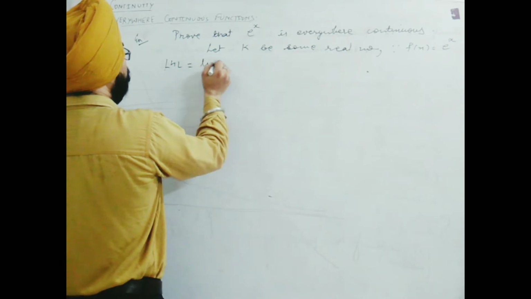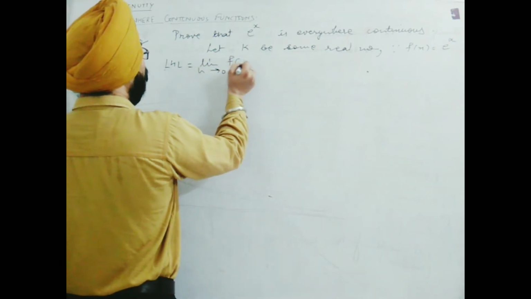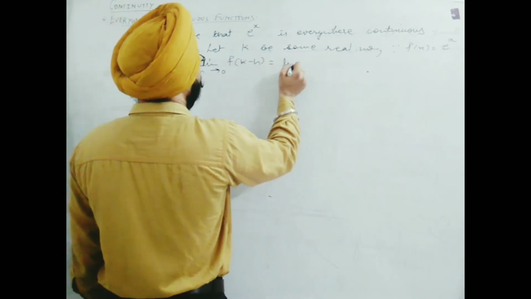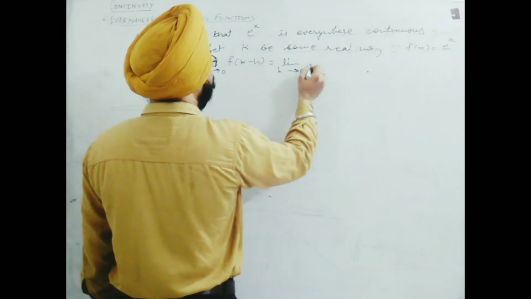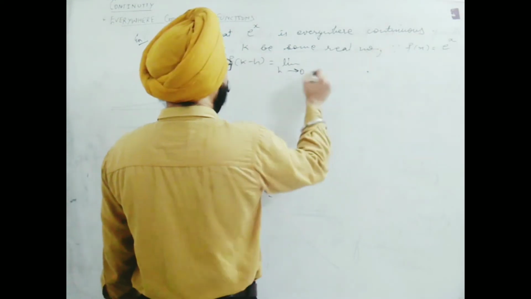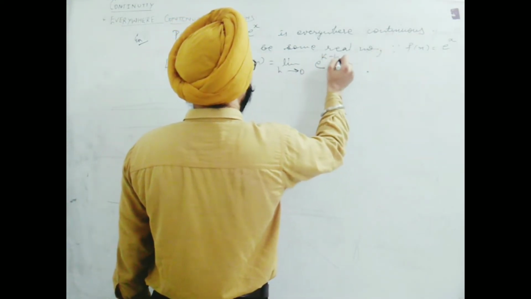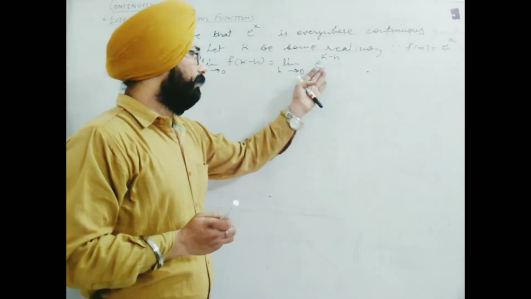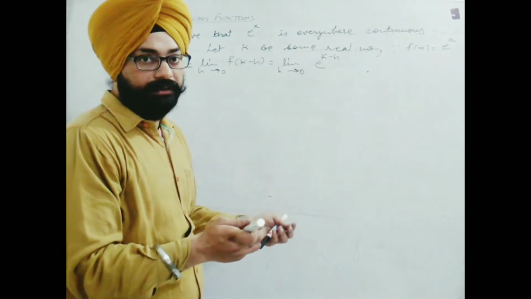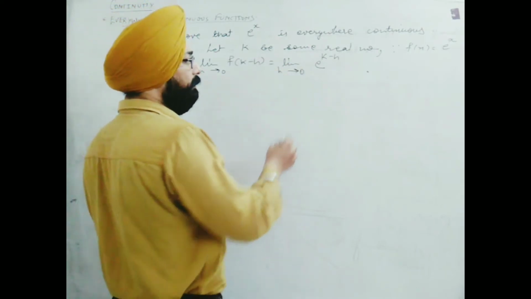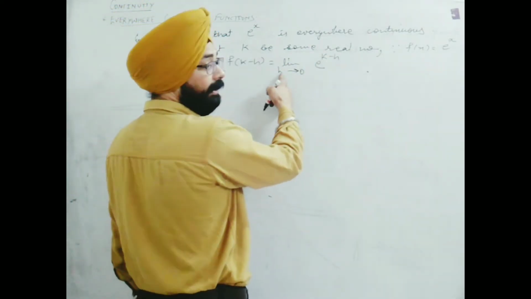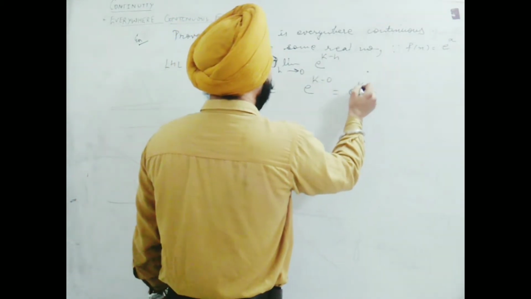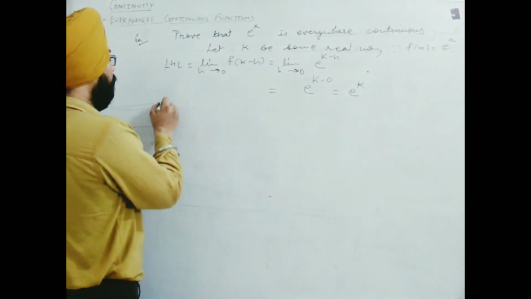LHL will be limit h tends to 0 of f of k minus h. The presentation will be almost the same for all. We will take now in place of x, k minus h, so e raised to the power k minus h. Further to simplify, what simplification can we do here? Actually nothing special is needed. This may be considered to be the simplest form. So we will take h equal to 0 here only. So e raised to the power k minus 0, we get e raised to the power k.